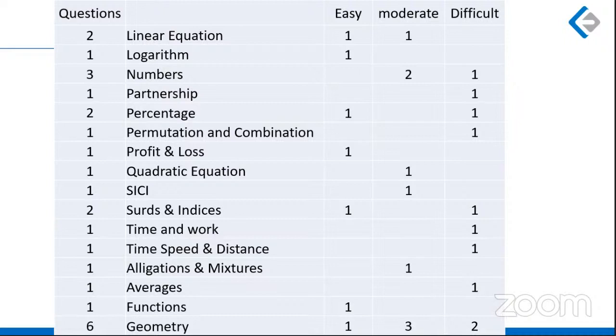Profit and loss had one question, quadratic equation one, and simple interest compound interest one. Surds and indices had two questions, one easy and one difficult. Again, one question each from time and work, time, speed and distance, alligations and mixtures, and averages. Averages was also difficult, or maybe a little more than difficult, calculative.